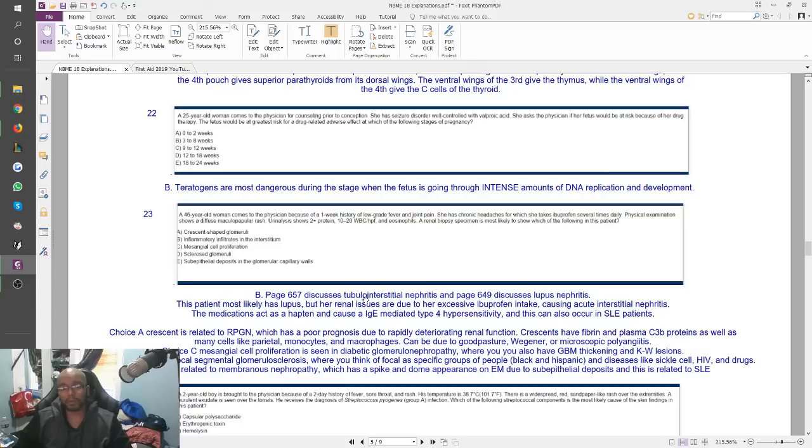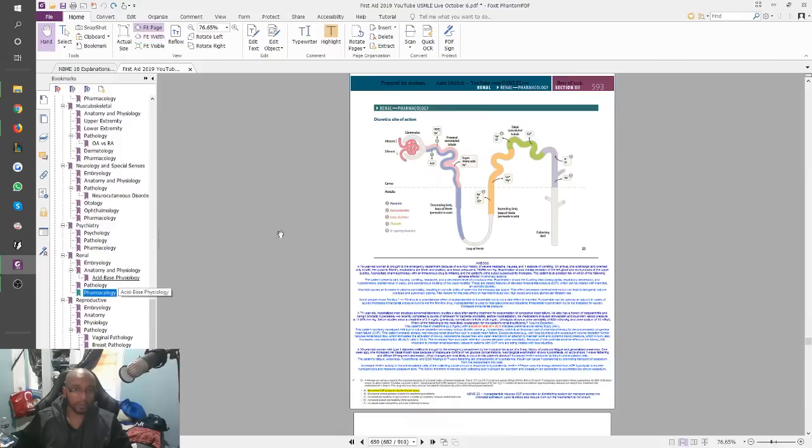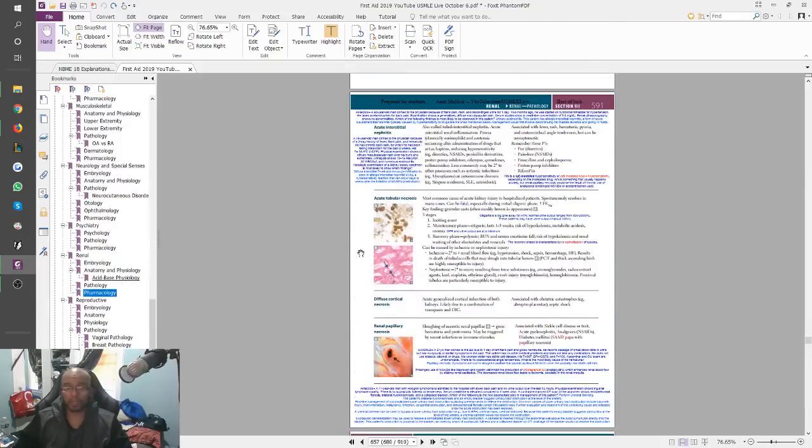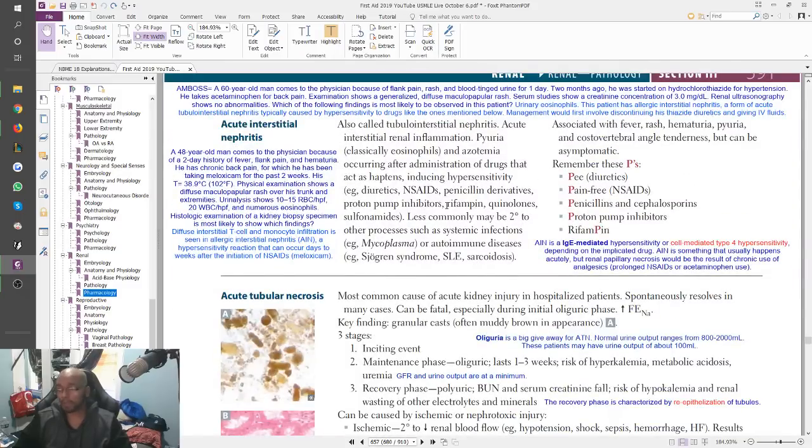So remember, in type 4 hypersensitivity, something is acting as a hapten, right? This patient most likely has lupus, but her renal issues are due to her excessive ibuprofen intake, causing acute interstitial nephritis, something that is on every NBME. We've talked about it in the previous NBME explanations, and we've revisited this page so many times because I tell you guys that you really need to make sure you're able to talk about this page and the first thing on the next page without having to come to this page at all, right?